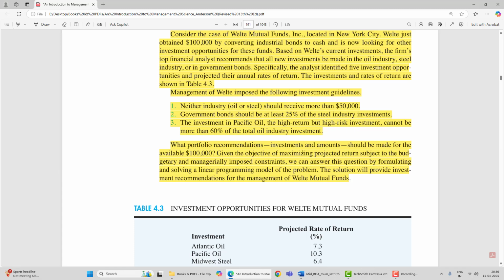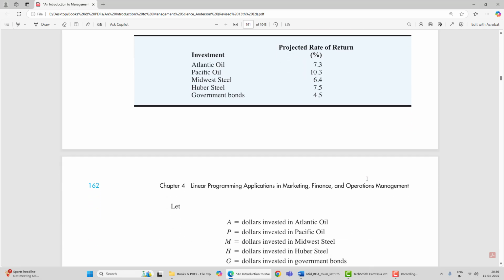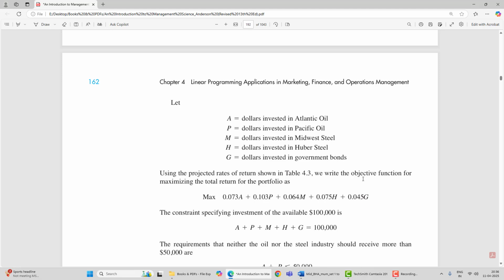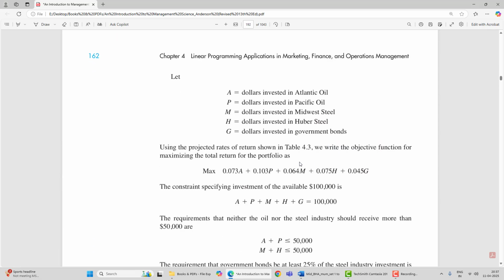So basically, we need to maximize the projected returns, because this is always the aim, maximizing projected rate of return. So the first thing we have to do is declare our variables. Let A be the dollars invested in Atlantic Oil, P be the dollars invested in Pacific Oil, M be the dollars invested in Midwest Steel, H be the dollars invested in Huber Steel, and G be the dollars invested in government bonds.